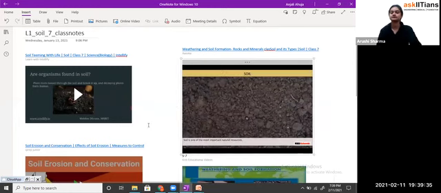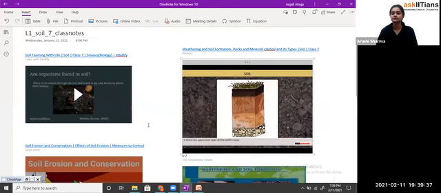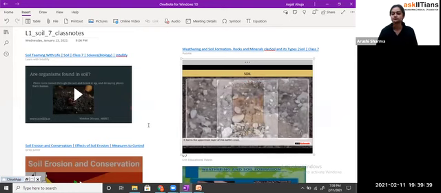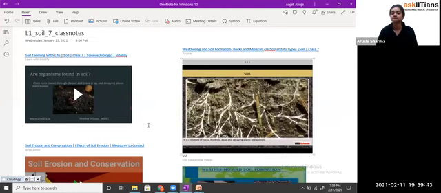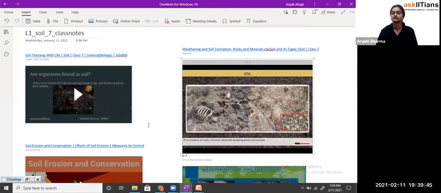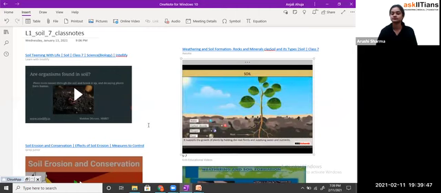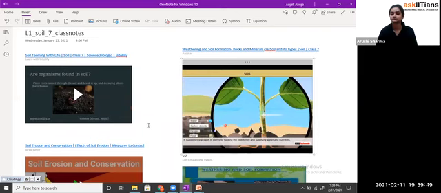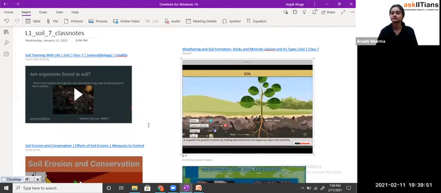Soil is one of the most important natural resources. It forms the uppermost layer of the Earth's crust. It is a mixture of rocks, minerals, dead and decaying plants, and animals. It supports the growth of plants by holding the root firmly and supplying water and nutrients.